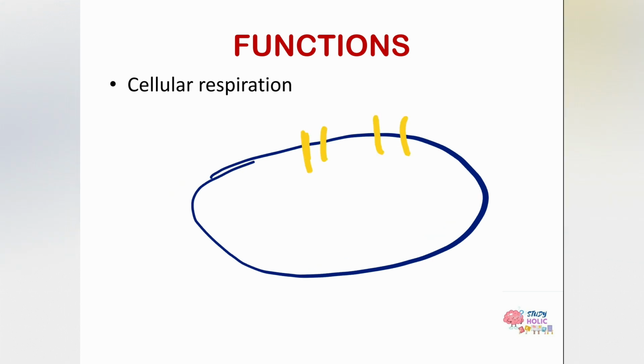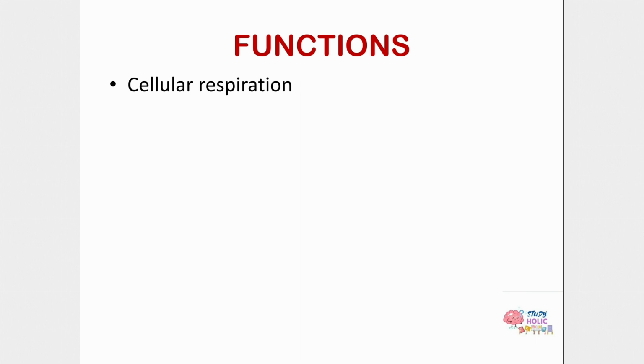These are the porins present in the mitochondria, and due to these porins the outer membrane basically acts like a sieve. What are porins? Porins are special proteins, and they are responsible for the transport of molecules across the membrane.